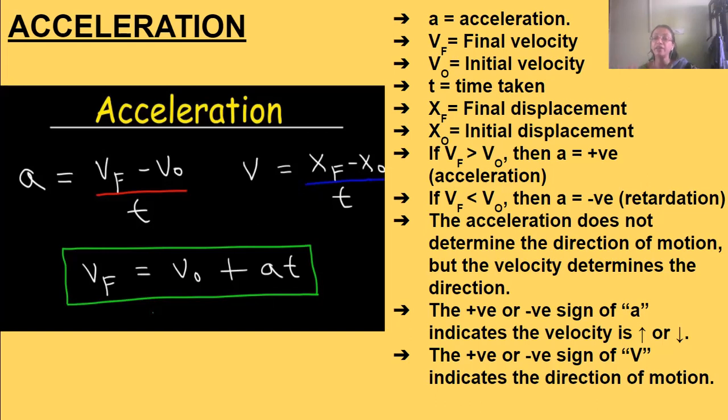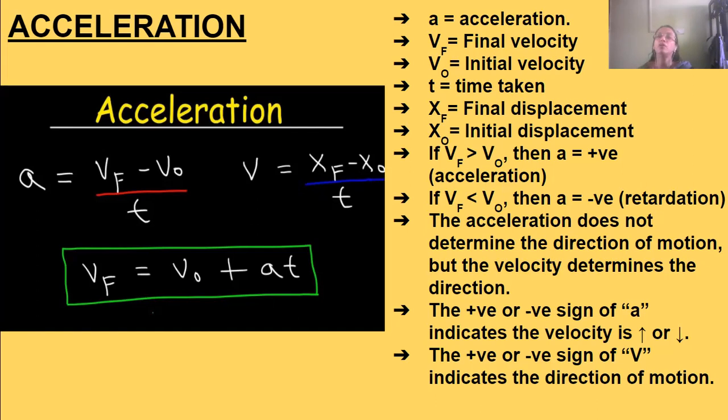Or you can write it this way also: Vf is equal to v0 plus at. That is, final velocity is equal to initial velocity plus acceleration into time.